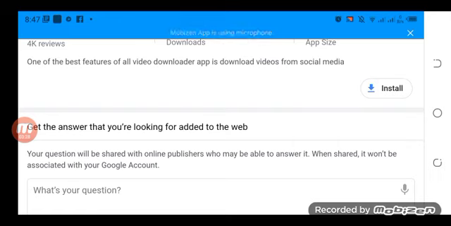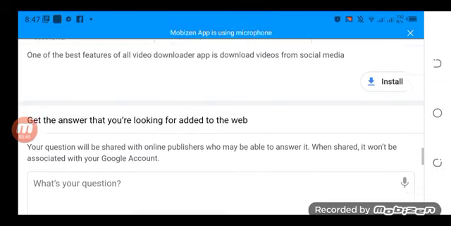Get the answer that you are looking for added to the web. Your question will be shared with online publishers who may be able to answer. When shared, it won't be associated with your Google account.